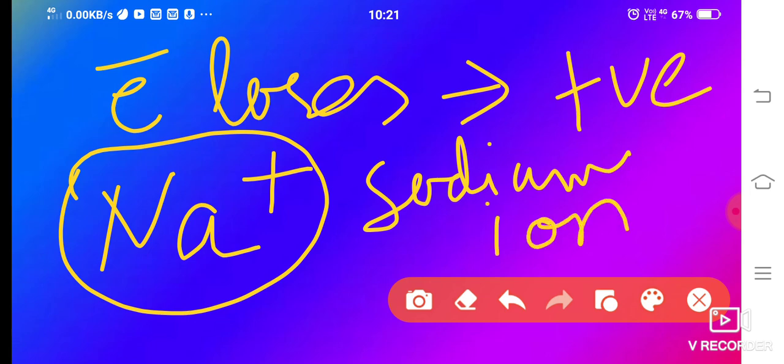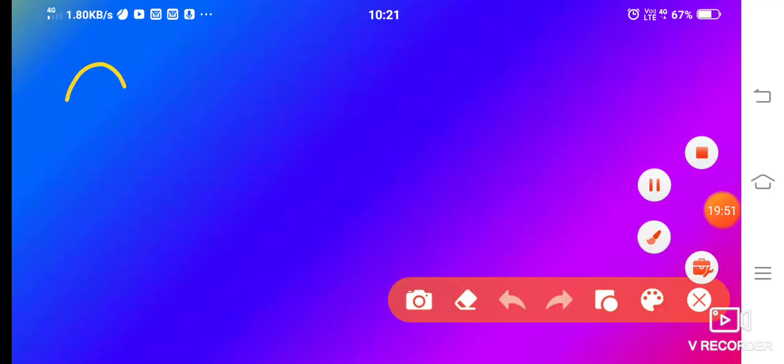So this we say is the sodium ion. Why? Because it has lost 1 electron. Generally we say the elements which have 1, 2 and 3 electrons in their outermost orbit will lose electrons and attain positive charge, and become positive ions. Same way, if I go for Cl.